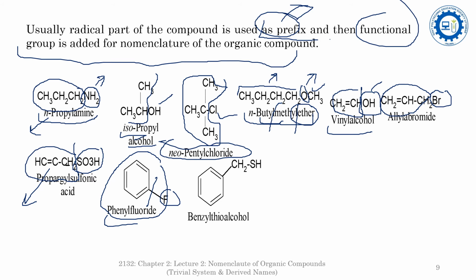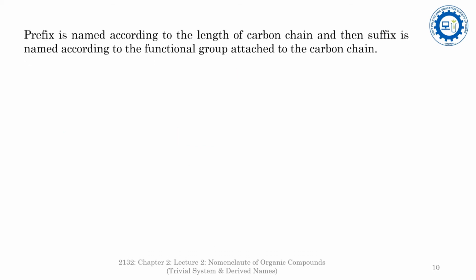In the benzyl thioalcohol, that is the symbol of benzyl. Benzyl is the radical part, whereas the SH thioalcohol is a functional group. So that's why it is a benzyl thioalcohol. The prefix is named according to the length of the carbon chain. That means the length of the carbon chain decides the prefix of the organic compound, and the suffix is named according to the functional group attached to the carbon chain.